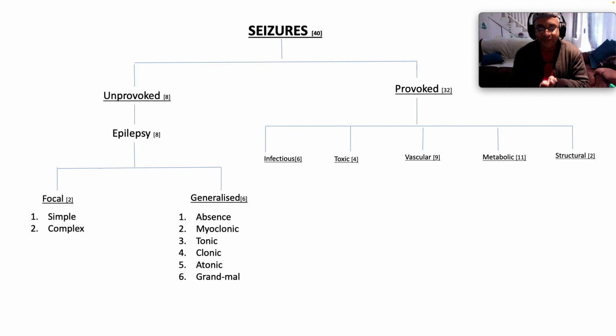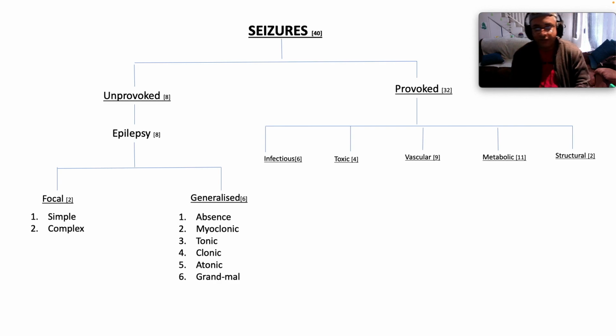We talk about absence seizures, myoclonic, then there's a tonic, and then there's a clonic, and then there's the atonic, and then there's a grand mal. Another word for grand mal is tonic-clonic seizures. Okay, so there's a phase of tonicity when the patient is very stiff. That's the tonic phase, and the clonic phase is where there's repetitive jerky movements.